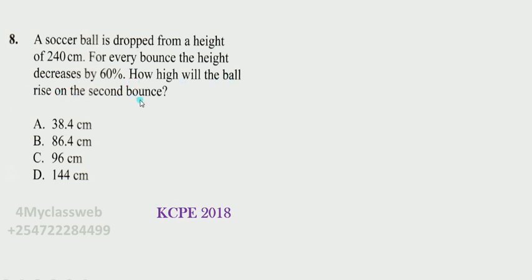Now this means that once the ball is released, it is going to touch the ground, but once it bounces back, it will not go back to the original height. Instead, this height here will be reduced by 60%.